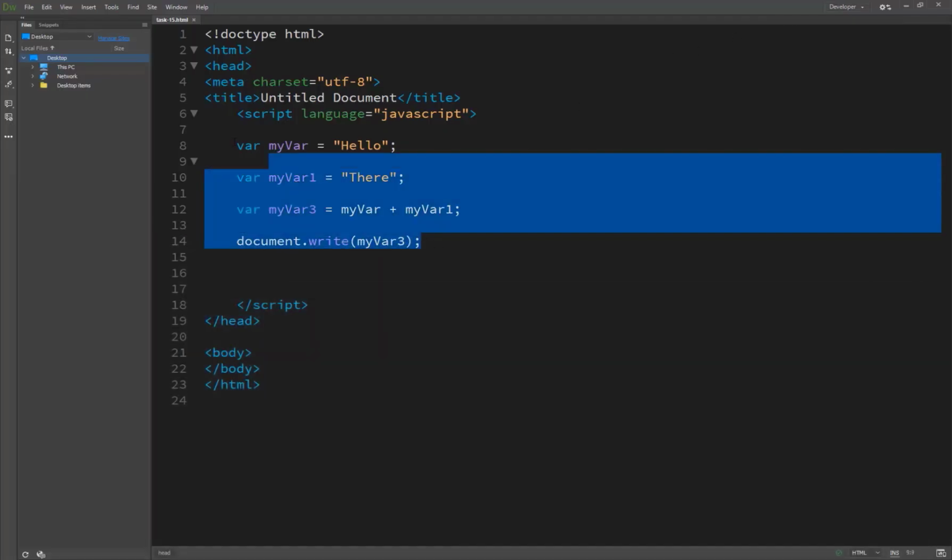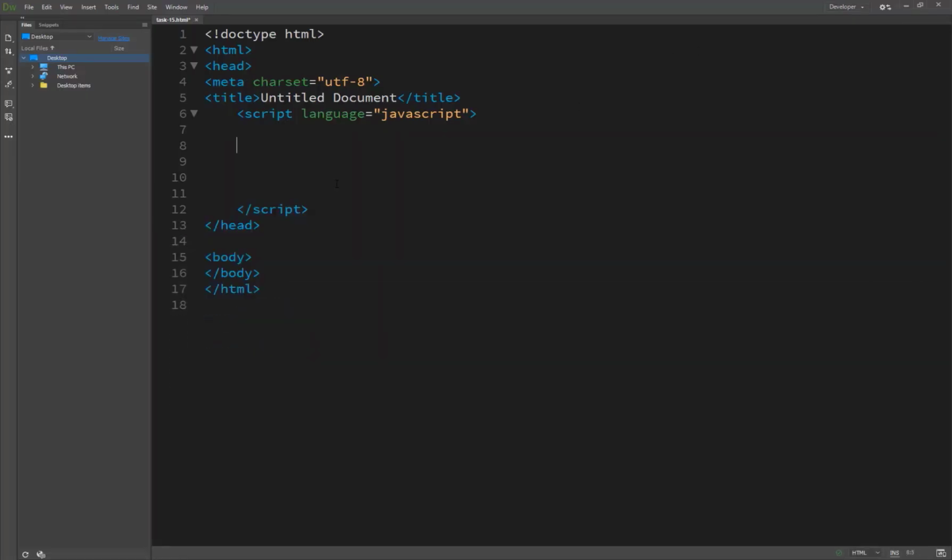And another example: we are creating my variable 1, and now you see the results.